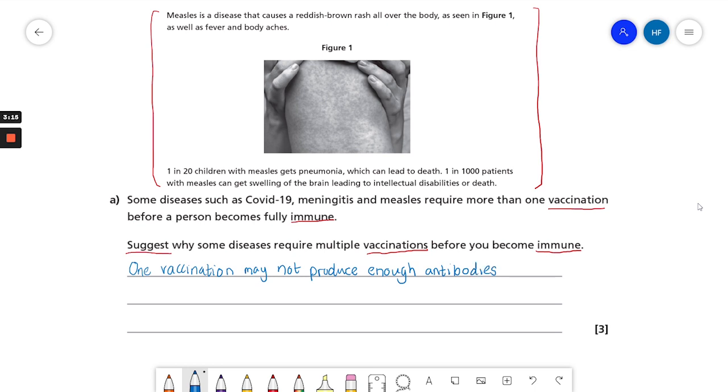So the person could still get ill if exposed to the virus.